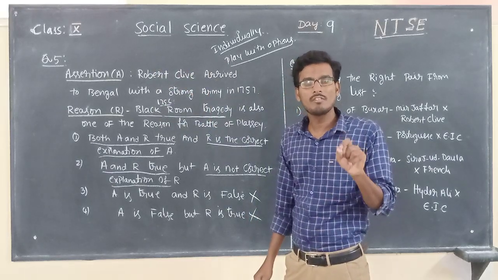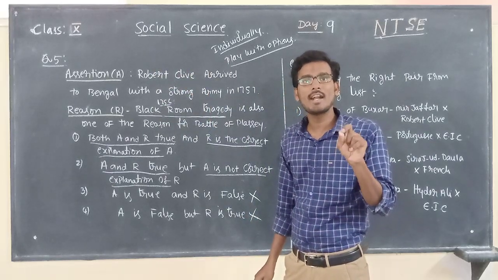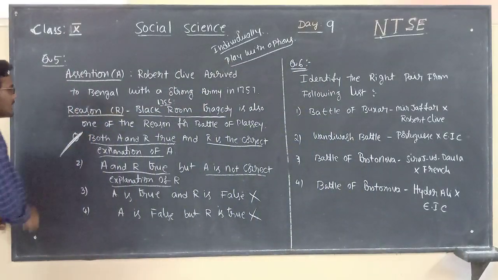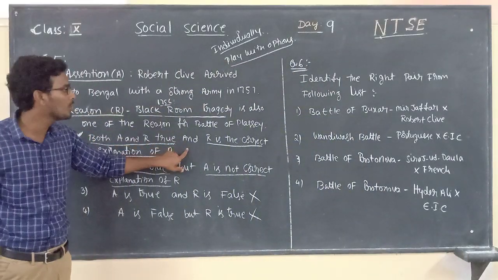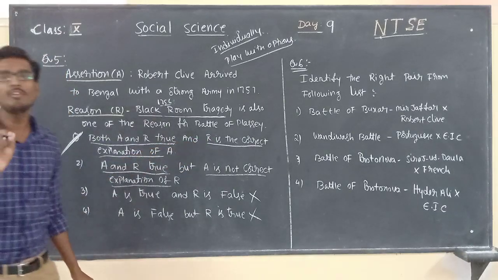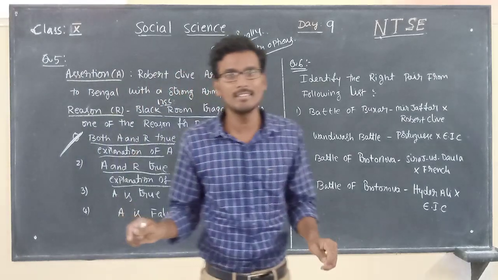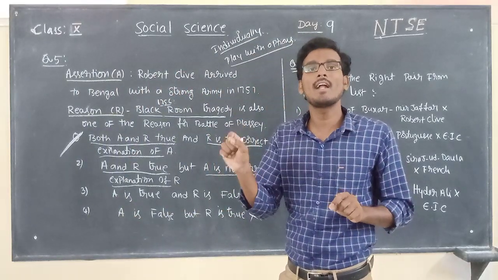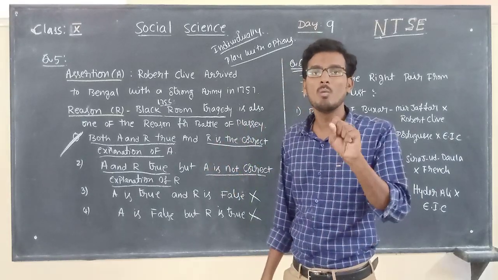So now we have the 100% right answer, which is nothing but option number 1. Both A and R are true and R is the correct explanation of A. Dear children, if you follow this technique step by step, you will definitely get the right answer among the following options. What are the steps?